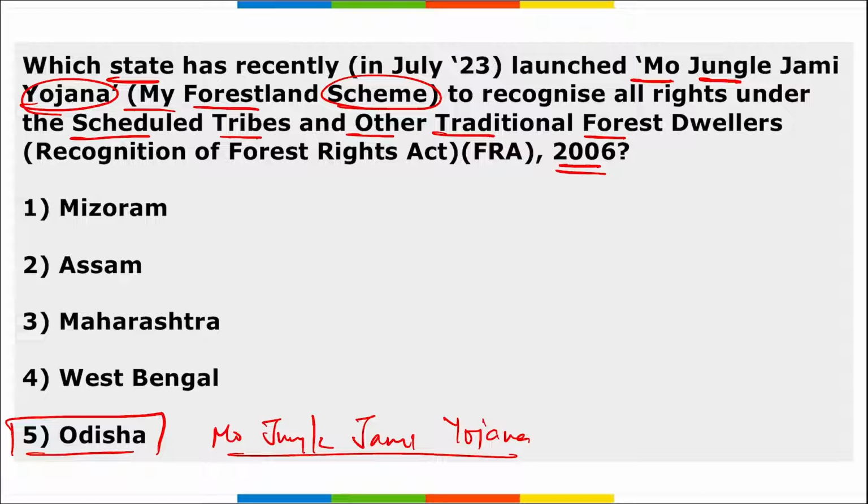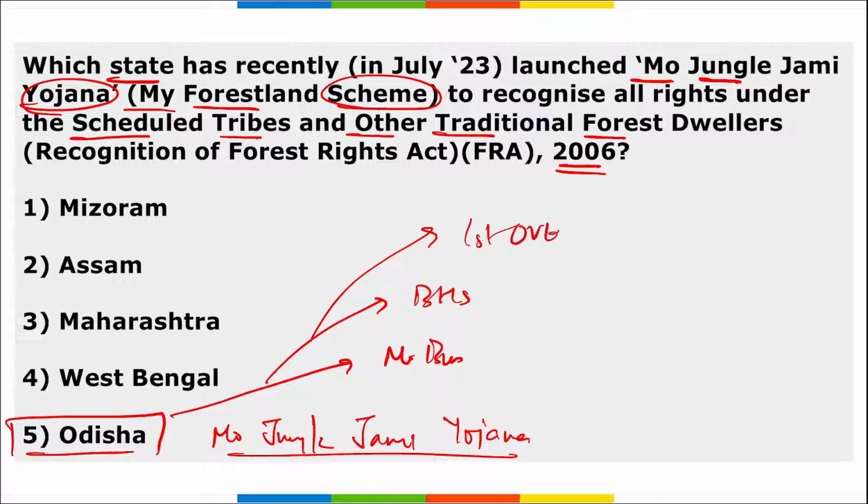Under this, the people or the community living in the forest have the right to the forest resources. Correct. So this is the Yojana that stated that the tribals living in the forest have the right to the resources of the forest. And this was launched by Odisha. For Odisha, Mo bus service, the biggest hockey stadium, that is Birsa Munda Hockey Stadium, is there. Then the first Olympic values education program was there, and here only the first tribal health observatory was also set up.